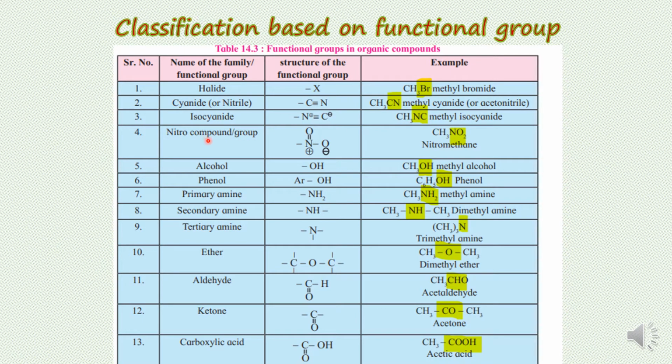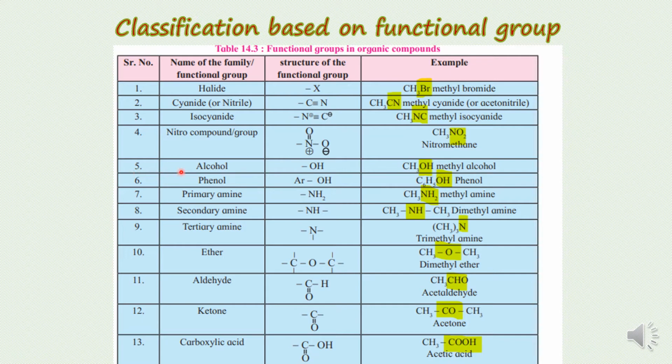Next, the nitro group. The nitro group is NO2, where nitrogen is bonded with two oxygen atoms, and the nitrogen is the one which is going to be bonded with the carbon chain. The example is CH3NO2. Hydrogen comes out from CH4, and instead of hydrogen, NO2 is attached.